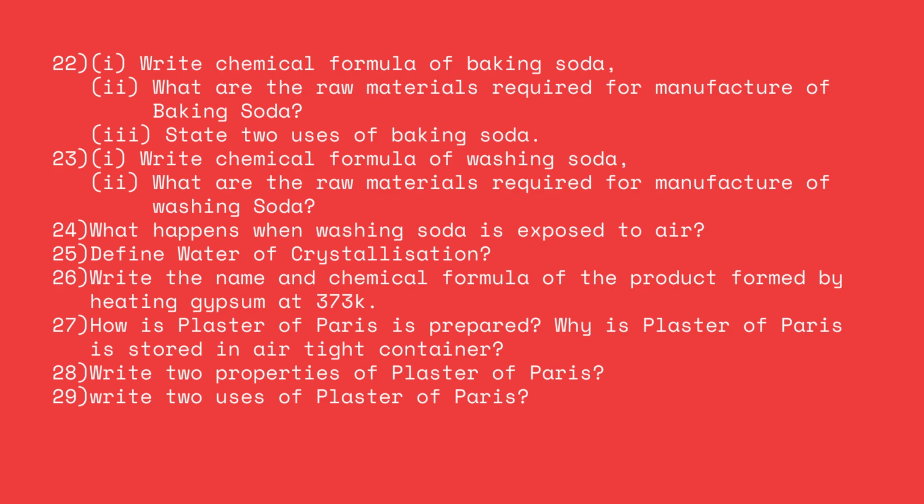Write the chemical formula of washing soda. State two uses of washing soda. Then what happens when washing soda crystals are exposed to air? Define water of crystallization. Write the name and chemical formula of the product formed by heating gypsum at 373 K. K means Kelvin. How is plaster of Paris prepared? What is plaster of Paris? Why is plaster of Paris stored in an airtight container? Then write two properties and two uses of plaster of Paris.